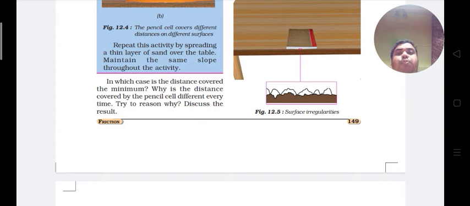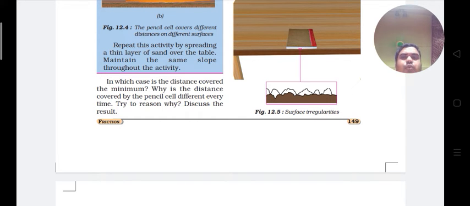When we try to move one object over another object, the irregularities present on their surfaces get locked with one another. The interlocking of irregularities of the two surfaces opposes the motion of one object over the other and gives rise to the force of friction.